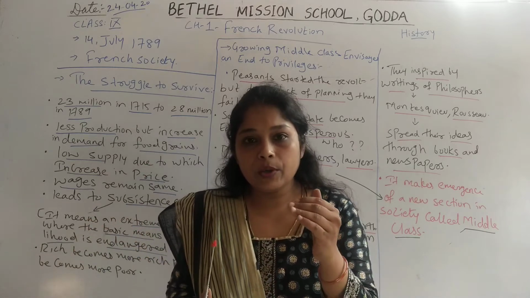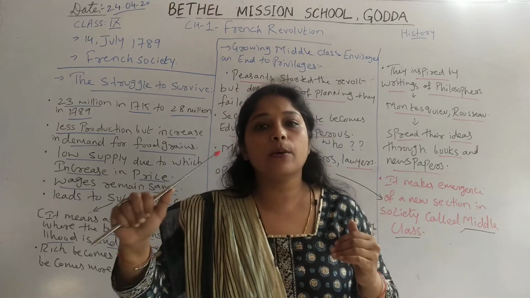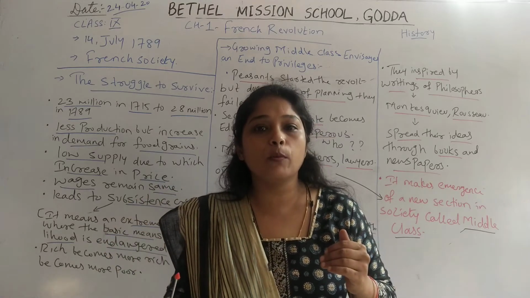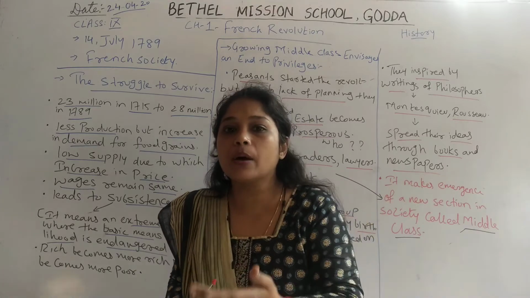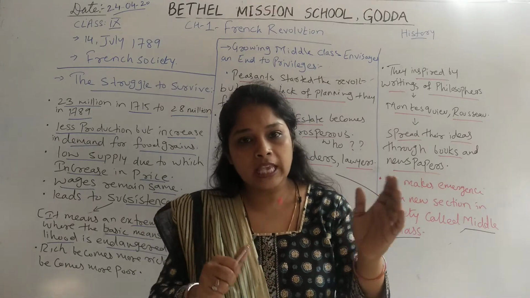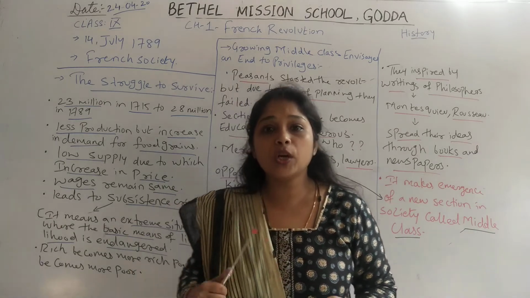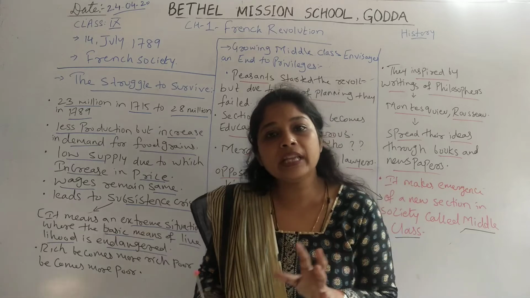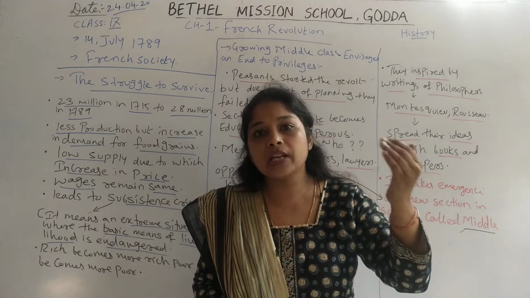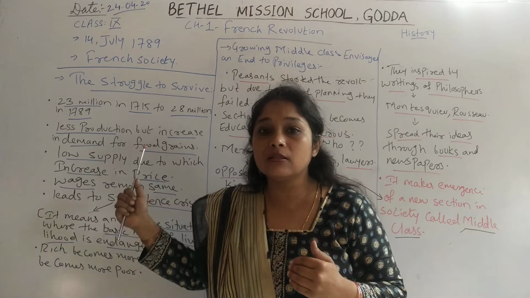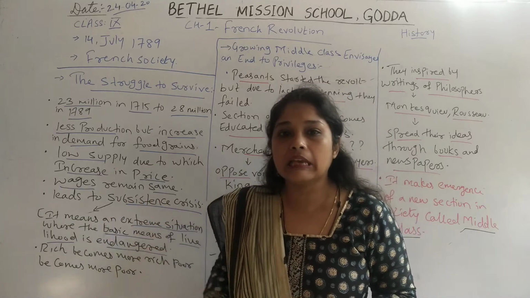So supply is low and demand is more, which leads to increasing prices of food grains and different commodities which we buy today. The same situation was there in France in 1789, where population was increasing but production was not increasing to meet the needs of the population. So demand for food grains increased, but supply was low, due to which prices of food grains increased.